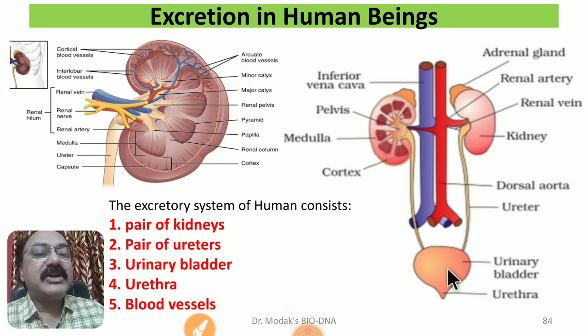The urinary bladder can extend and can store urine up to 500 milliliters to 900 milliliters, and after that there is one urinary orifice which is controlled by our nervous system. Whenever we feel like releasing this urine, that process is called micturition, and we release the urine. So this is all about the excretory system of human beings, which consists of all these components. You can watch this video again and again, understand it, and write about it.